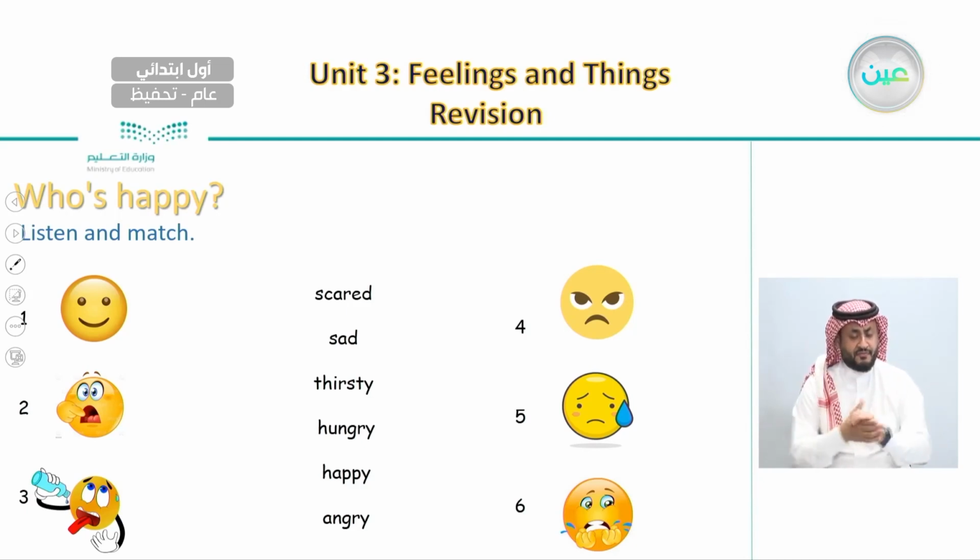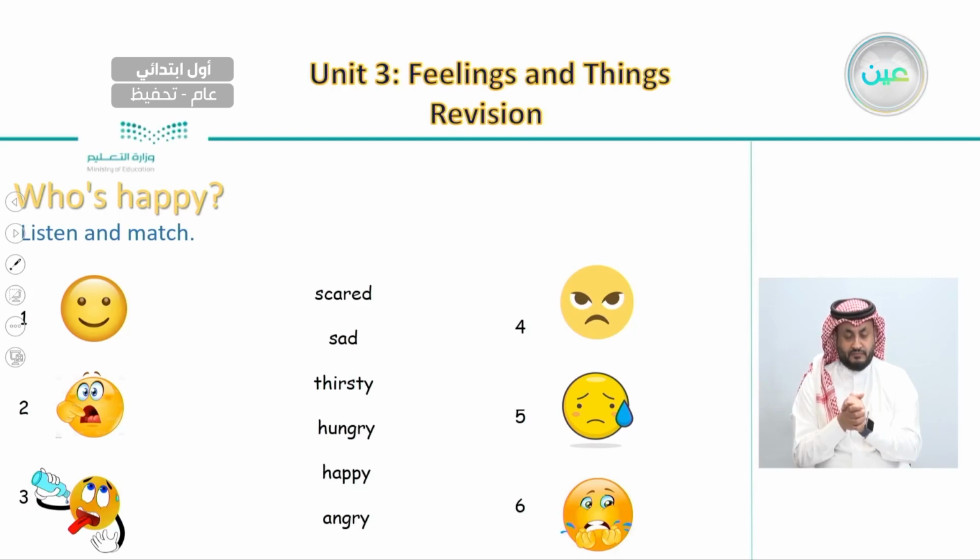And we said that we need first to listen to these feelings, and after we listen, we need to match them with their meaning. So let's me and you listen one more time to these feelings, and after we do this, we need to try to match them with their right picture.